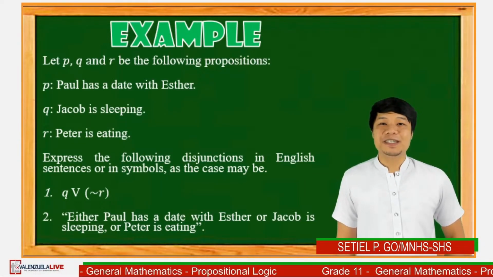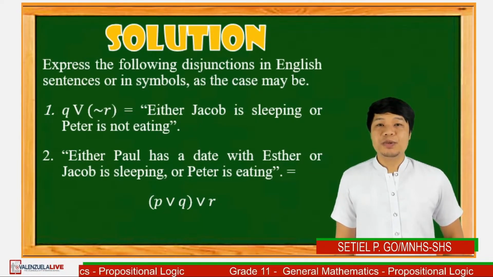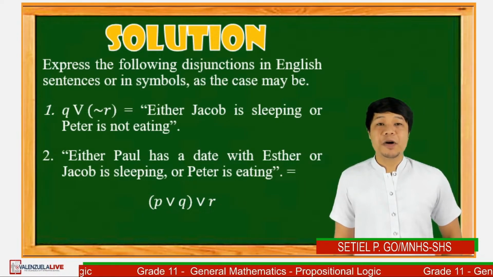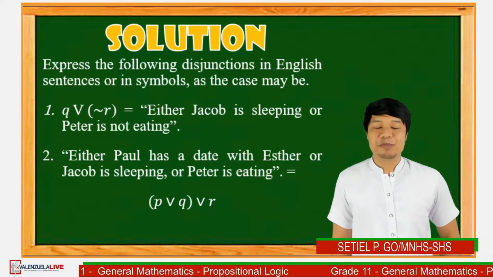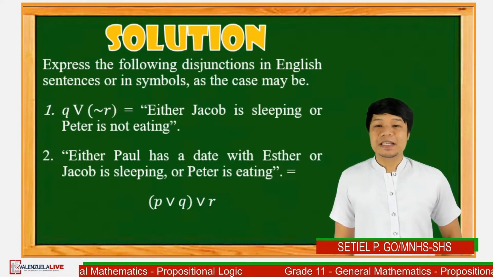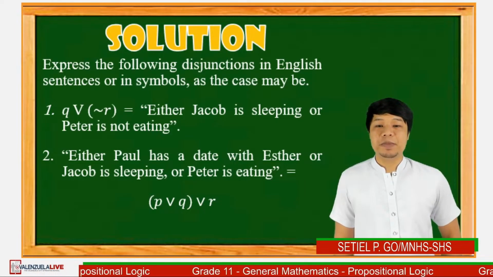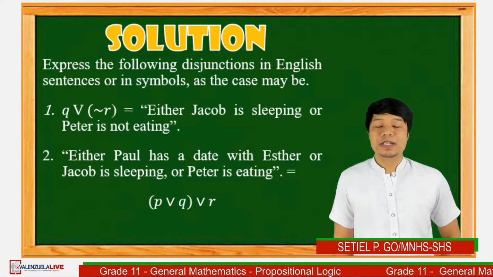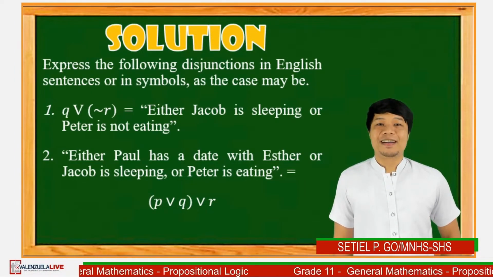Okay, for the solution, number 1, the disjunction of Q and the negation of R will be either Jacob is sleeping or Peter is not eating. Number 2, the English sentence either Paul has a date with Esther or Jacob is sleeping or Peter is eating can be written in the form of the disjunctions of P, Q, and R.